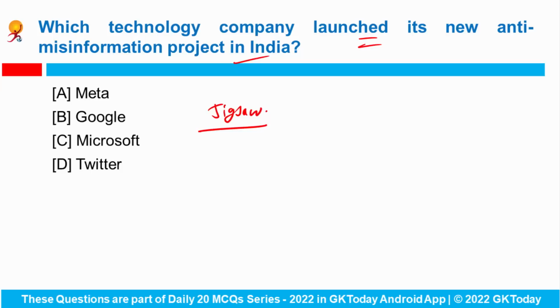The initiative will use different types of pre-bunking videos designed to counter false claims before they are circulated on the company's YouTube platform and also on other social media sites. In India, the project is released in multiple local languages, for example, Bengali, Hindi and Marathi. Okay, so here the correct answer would be Google. This is a new project of Google.